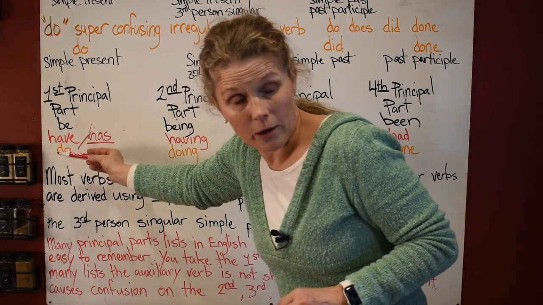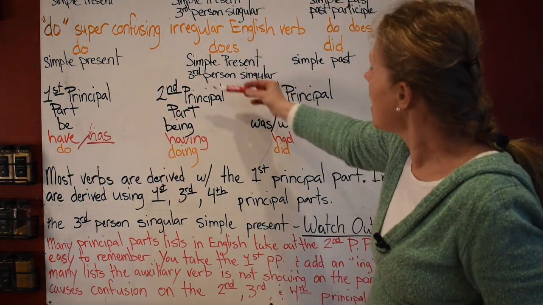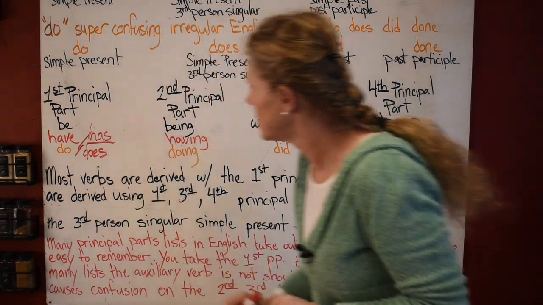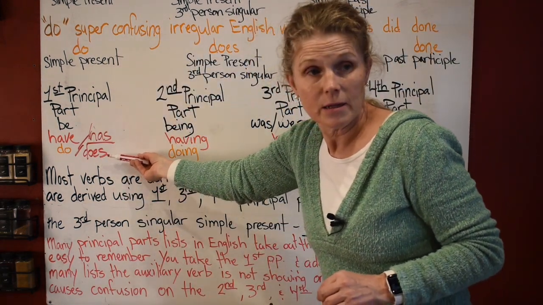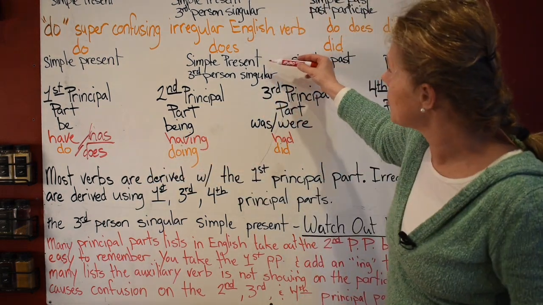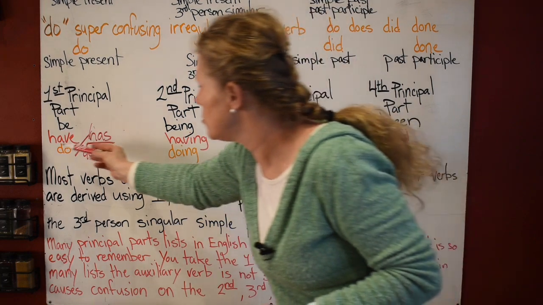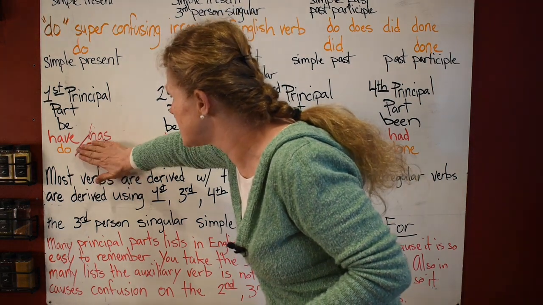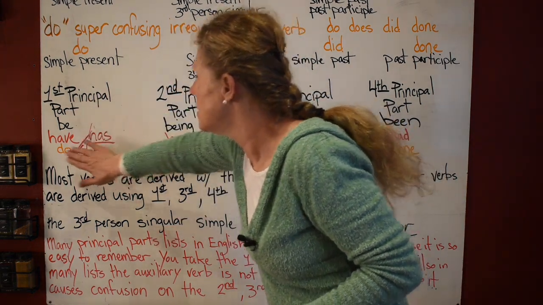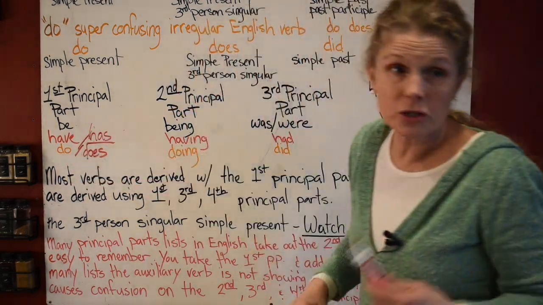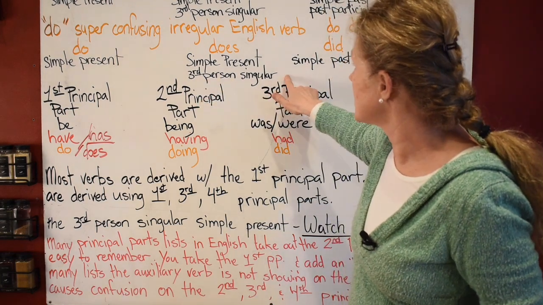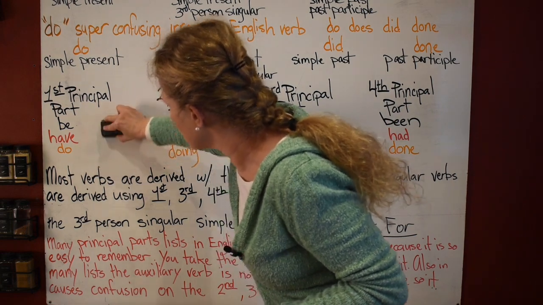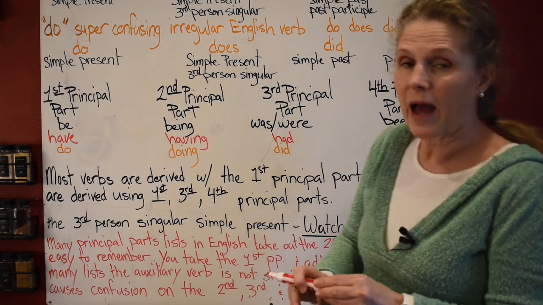Do is the first principal part, right? And then does goes with it, because you have to use this in your simple present third person singular. But you use do in all of the other ones. But does is not considered the first principal part. But they go together because it's going to go in the third person singular simple present part. And same with has. So you need to remember that they go together with that.